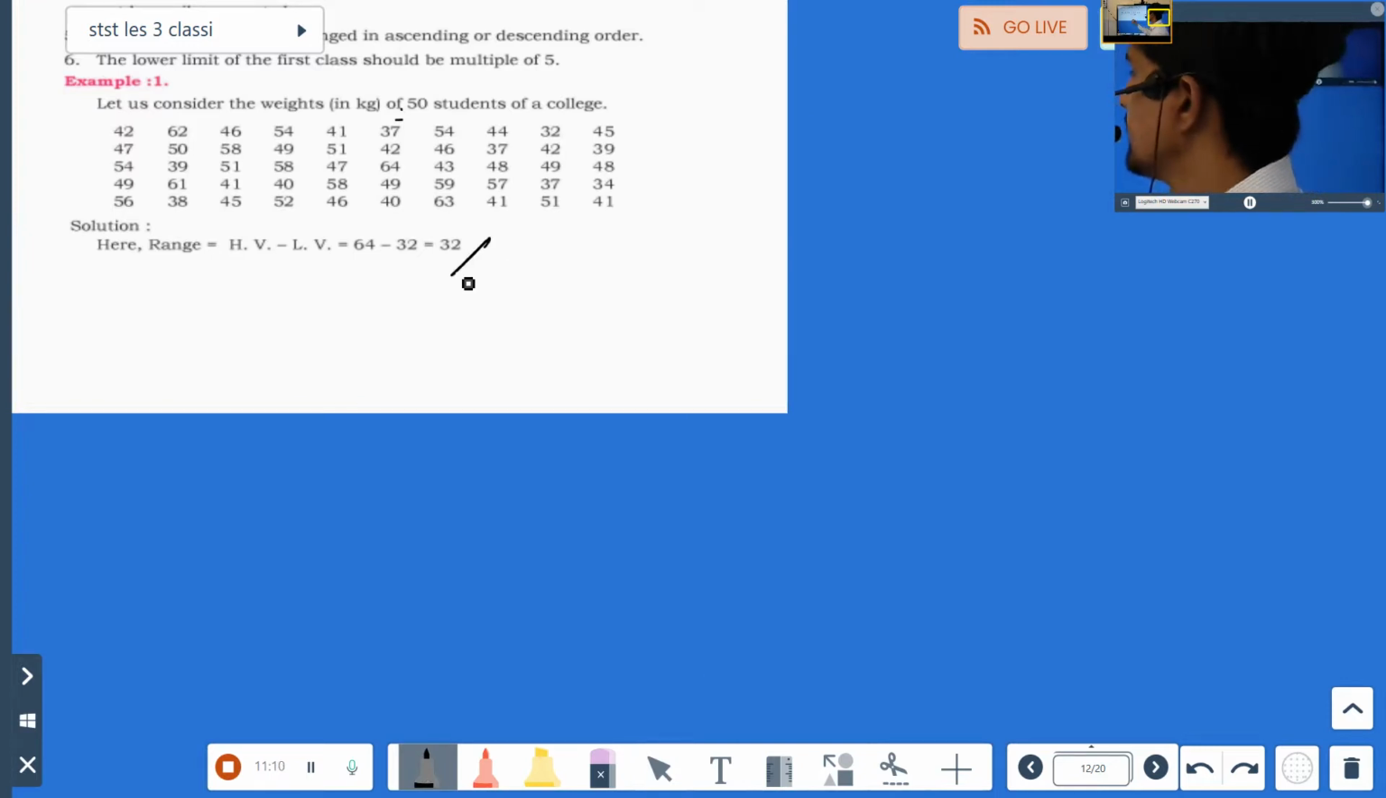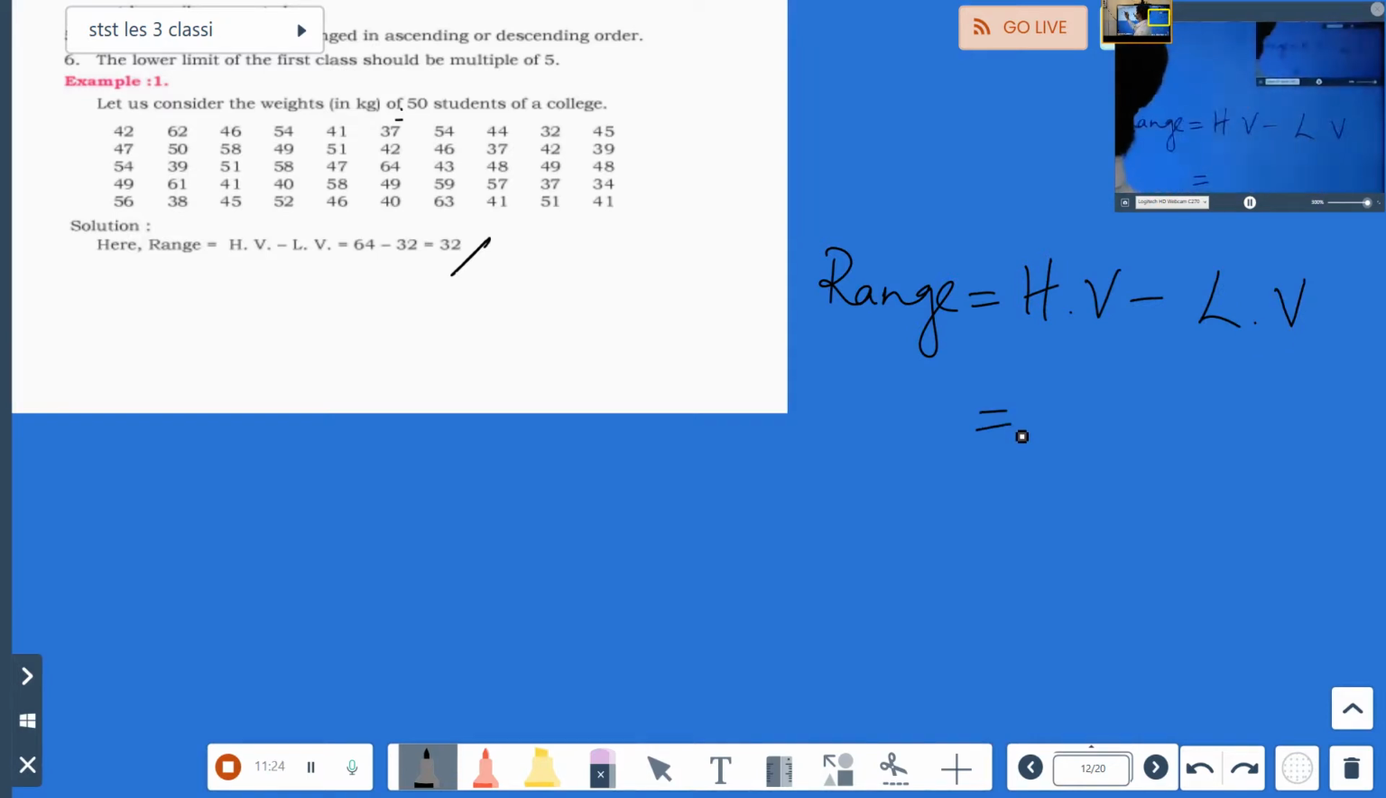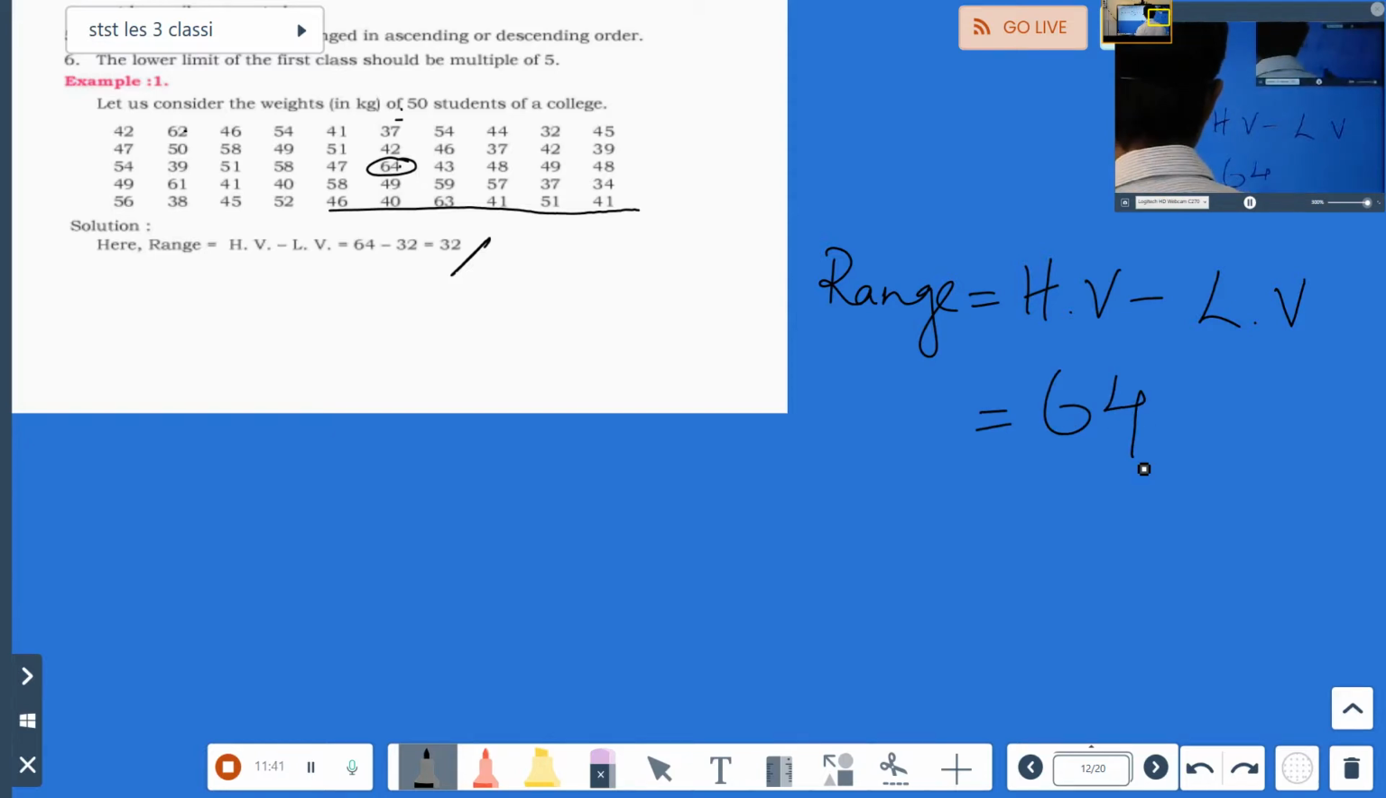First is always calculate the range. Range means what? Range is highest value minus lowest value. Now out of this, what is the highest value? Search here. 62 we have got. Now search for a number greater than 62. If you get one, that will be 64. Now search for the next number greater than 64. See, nowhere, nothing. So the highest value is 64. So 64 minus, which is the lowest value?